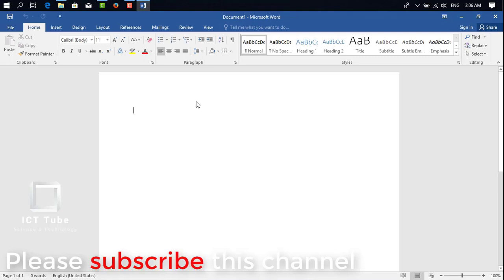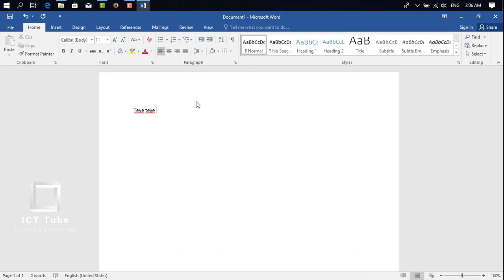And select a blank document. You can see my Office is ready. I can type to test. Yeah, it's working. So you can use it, and that's all for the MS Office installation procedure.